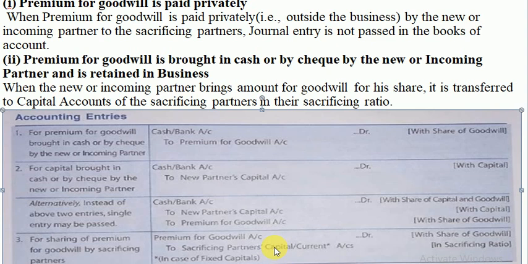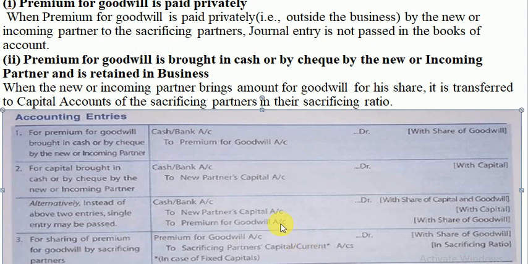So the entry is premium for goodwill account debit to sacrificing partners' capital account, and if it is fixed capital method, it will be current account. In case of fluctuating capital, it will be partners' capital account, and in case of fixed capital, it will be partners' current account. So I will suggest you go for these two entries.